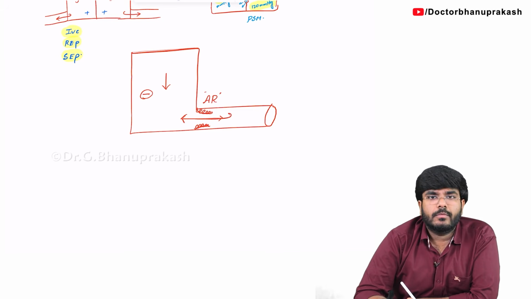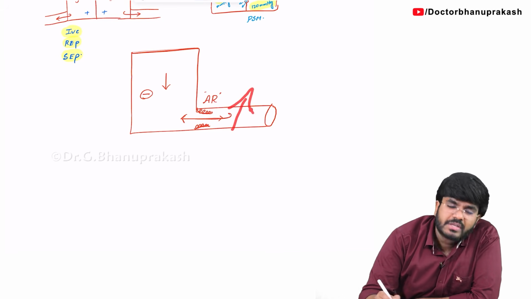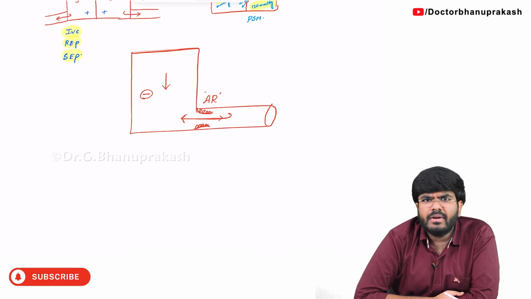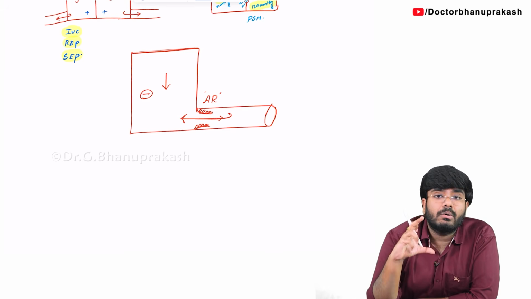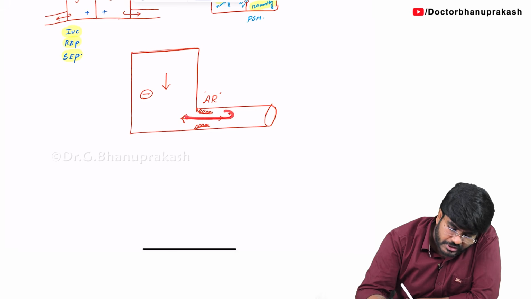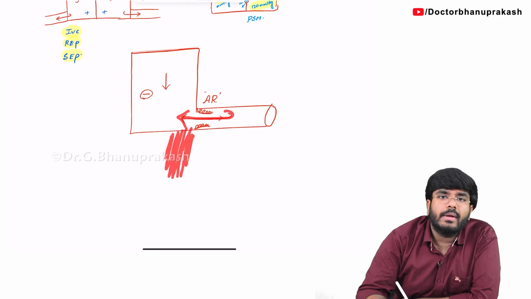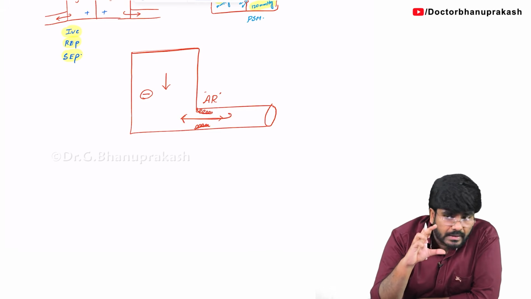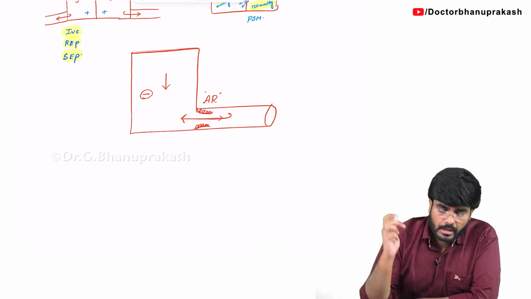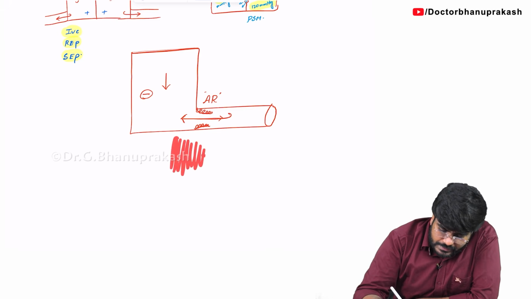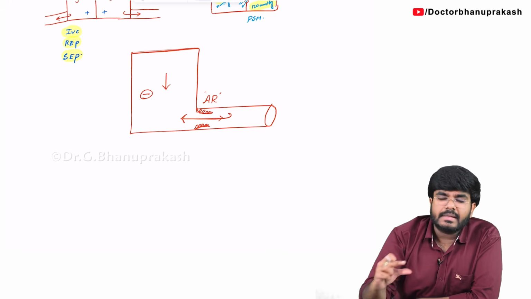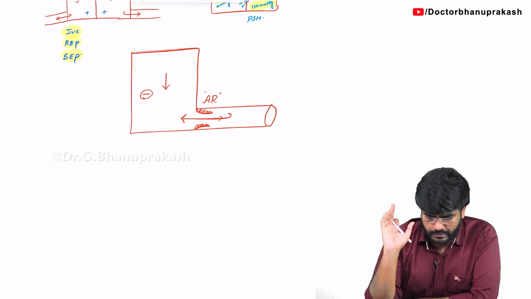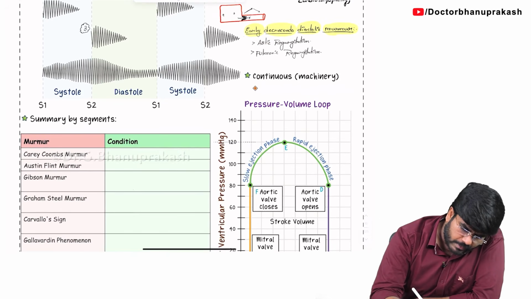of diastole. So in the beginning, as there is very high pressure here, a lot of blood will start to come back into the ventricle. So there is going to be high intensity sound. As more blood is coming back, initially there is going to be more sound. As the amount of regurgitant blood declines, the murmur intensity also declines. So there is going to be an early decrescendo diastolic murmur. Early decrescendo diastolic murmur. That is going to be seen with aortic regurgitation as well as with pulmonic regurgitation also.